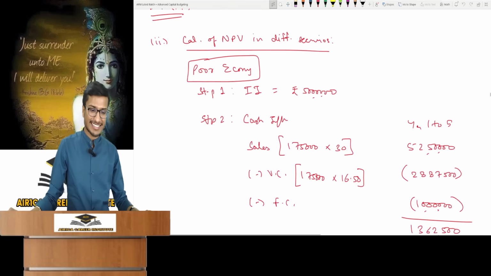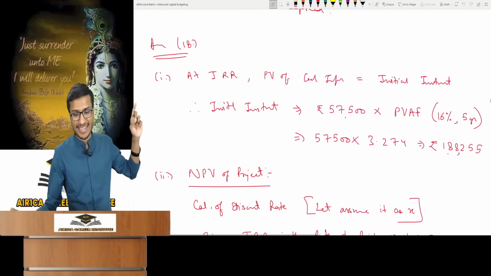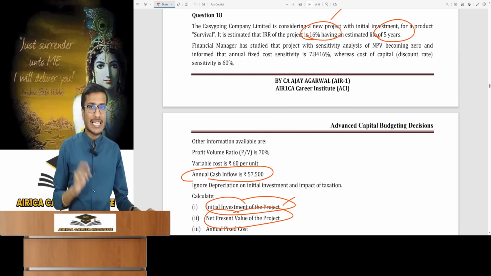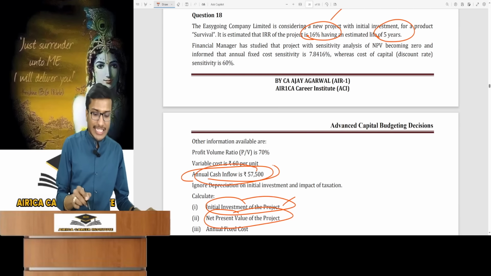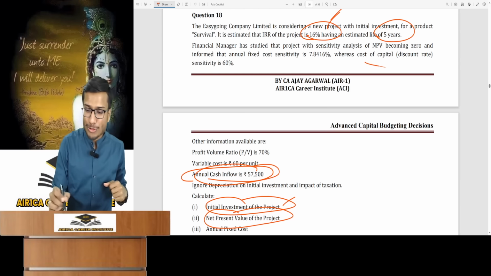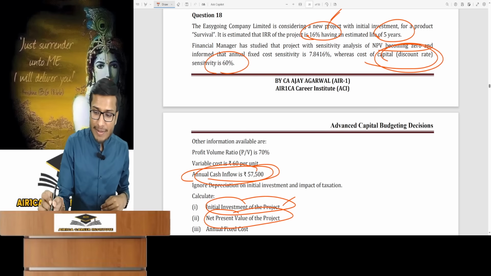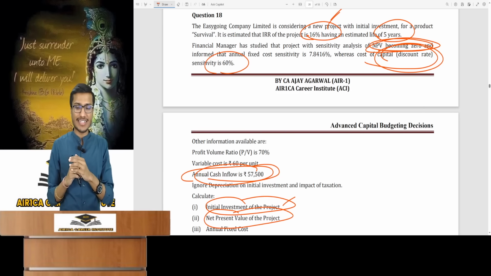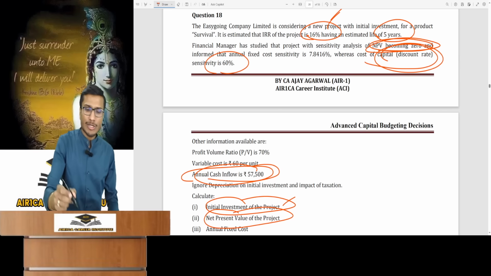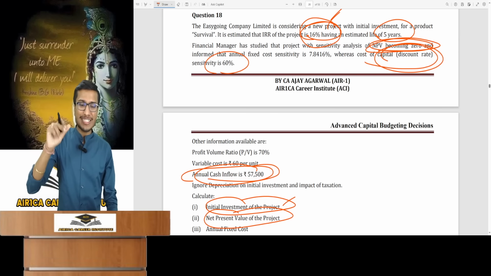So first thing was this. This question required thought on the given data and the IRR was useful. Here is your initial investment. The second question, what is the project's NPV? So you got the initial investment. You need annual cash inflow at the discounting rate, the required return, not IRR. How is it obtained? The sensitivity of the discount rate is provided as 60%, and that too in the case where NPV becomes 0. That is, if the discount rate increases by 60%, the NPV will become 0. So when the discount rate becomes 16%, the NPV becomes 0, right? It's 0 at IRR. So 16% is that rate.